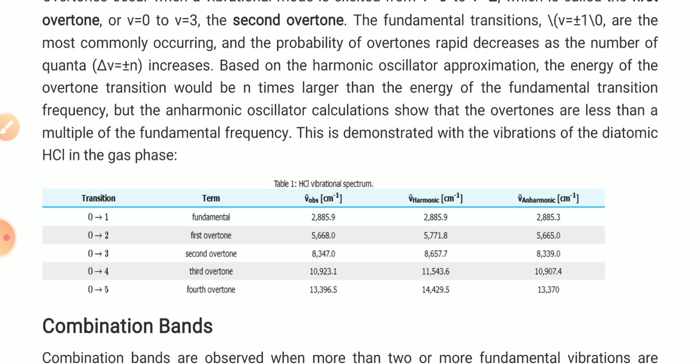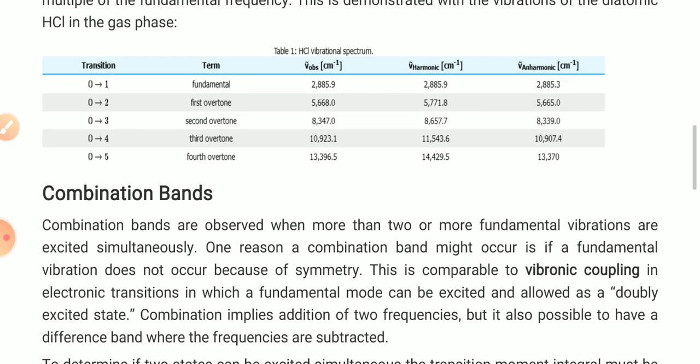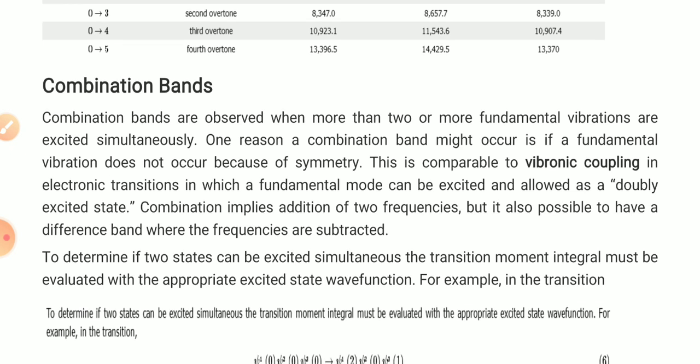Okay, now what are the combination bands? The combination bands are observed when two or more fundamental vibrations are excited simultaneously. One reason a combination band might occur is if a fundamental vibration does not occur because of the symmetry, and this is also known as vibronic coupling.